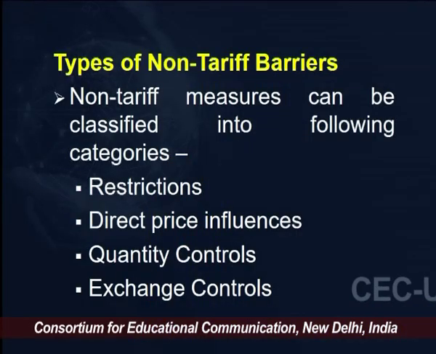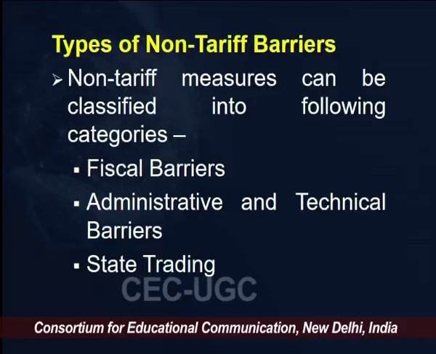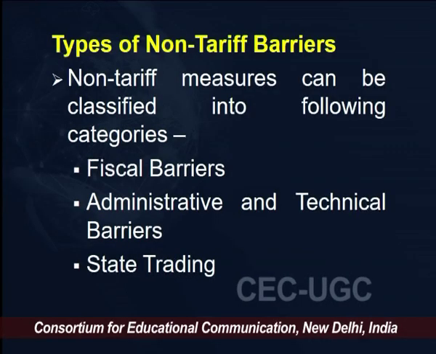Now, if we talk about the types of non-tariff barriers, there are many, like restrictions, direct price influences, quantity controls, exchange controls, fiscal barriers, administrative and technical barriers and state trading. We will discuss each one of them over the 2 lectures. We will begin with the restrictions.